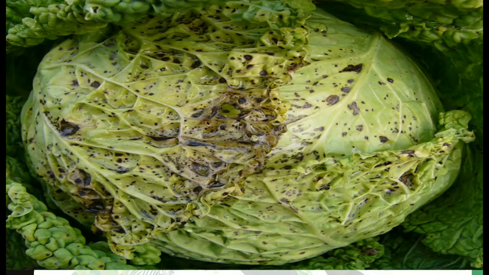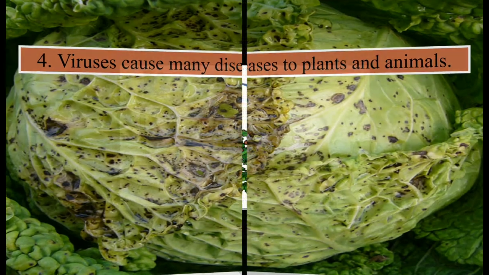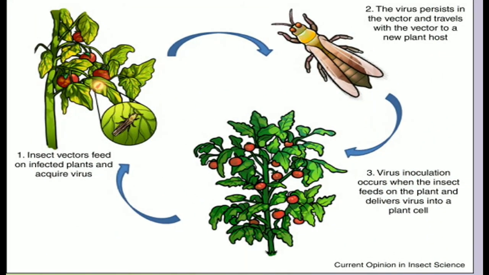Viruses cause many diseases to plants and animals. Here you can see one picture of a plant where you can see small black colored dots over it. They are nothing but because of viruses, which has caused it to look like this. Let's have a look at how these viruses spread in plants and animals.